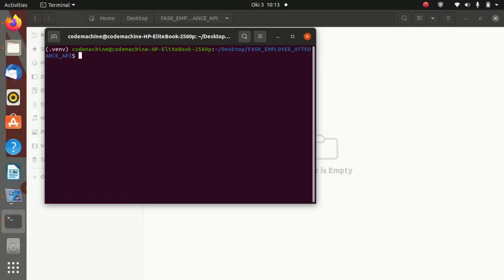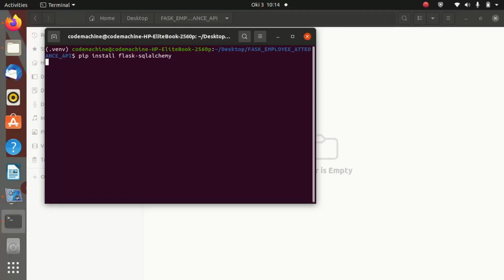So just run the command pip install flask-sqlalchemy. That is the spelling. Pip install flask-sqlalchemy.